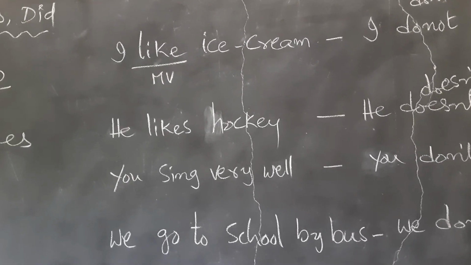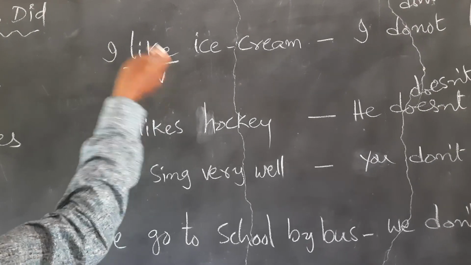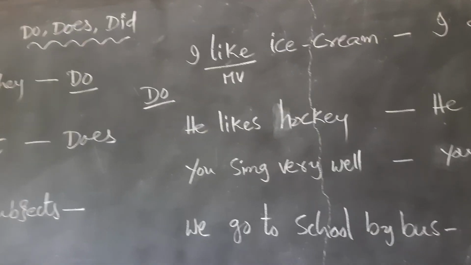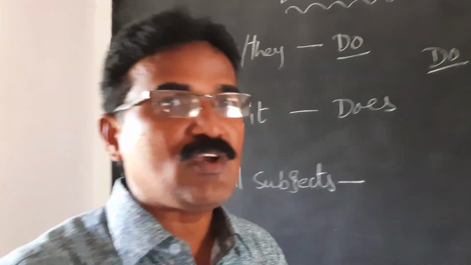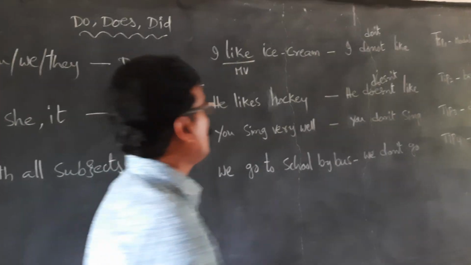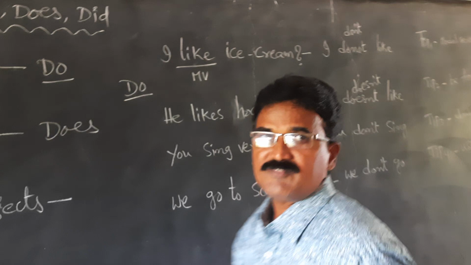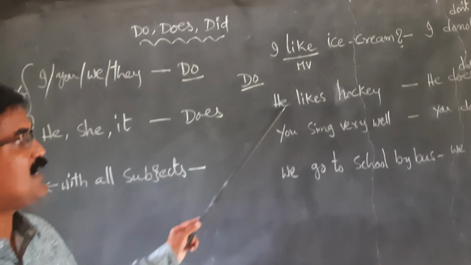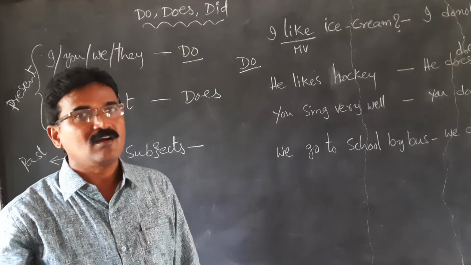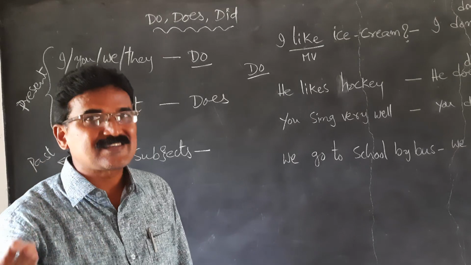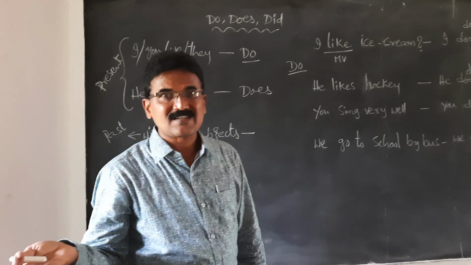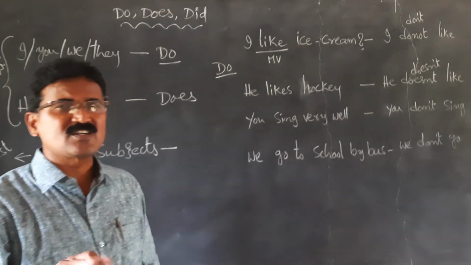So if you want to make this sentence into an interrogative sentence, we can use do. Do I like ice cream? When we ask a sentence starting with do, we have to keep a question mark at the end of the sentence. So, he likes hockey. What is the negative form of it? He does not like hockey. So how do we ask whether he likes hockey or not? Either he likes or doesn't like.